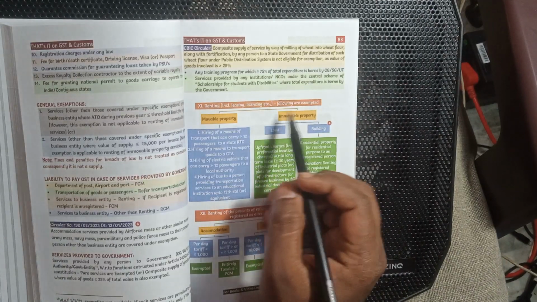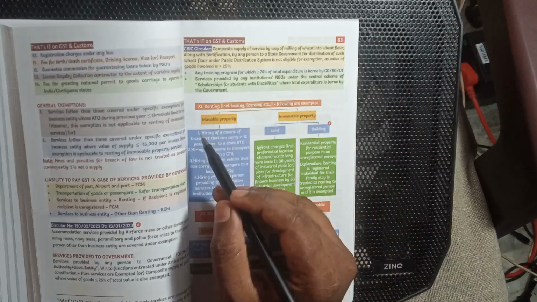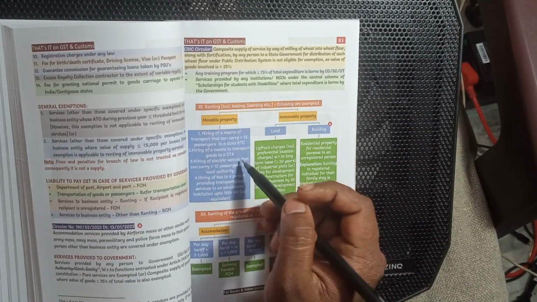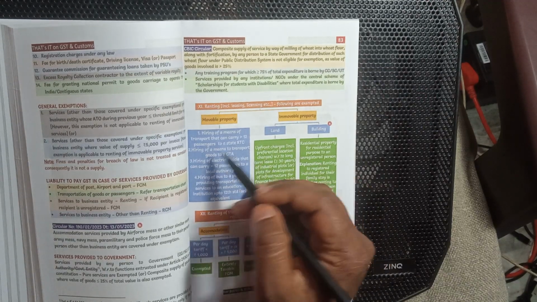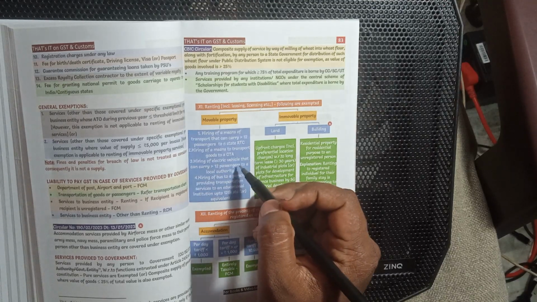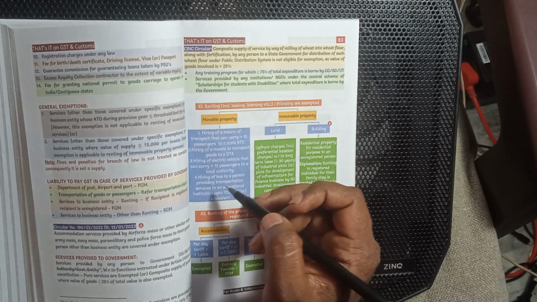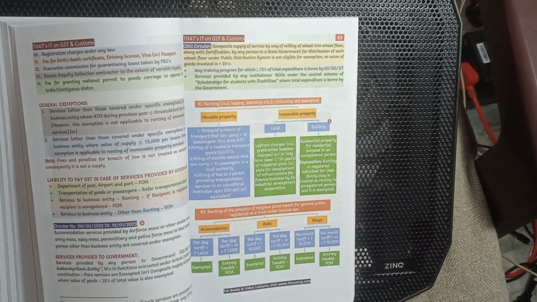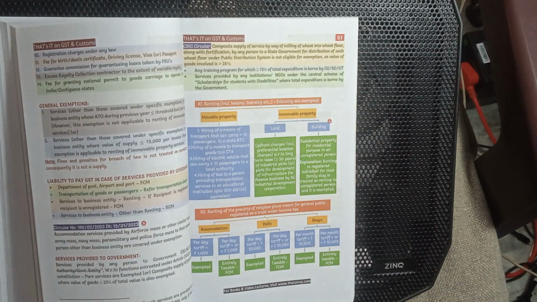Renting, leasing and licensing of movable property: hiring of means of transportation such as motor vehicles or lorries at 12% is exempted. Hiring means of transportation of goods to a GTA is exempted. Hire purchase of an electric vehicle that can carry more than 12% is exempted. Hiring buses to a person providing transportation service to an educational institution is exempted.